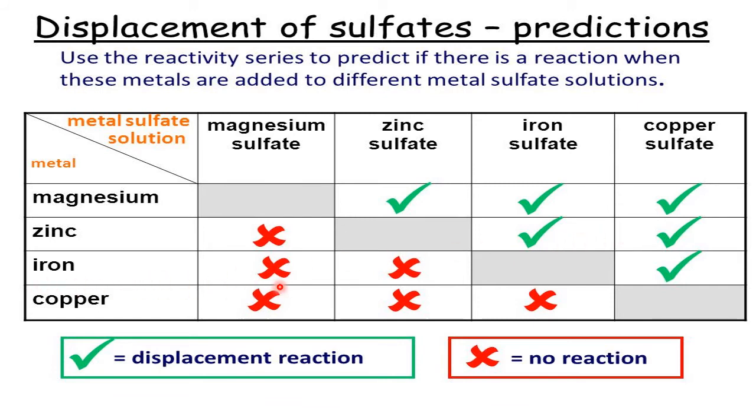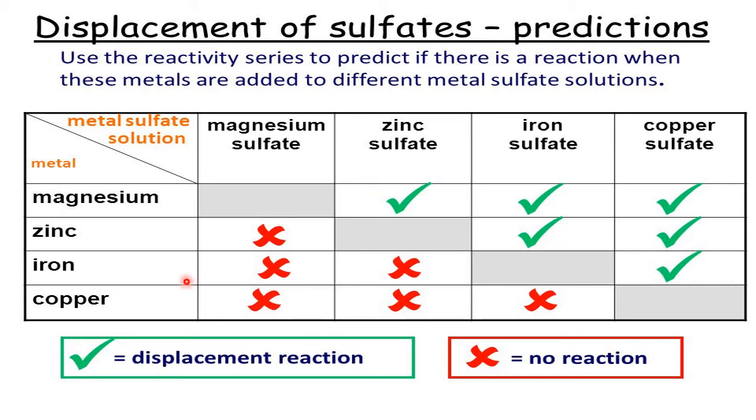Iron with magnesium sulfate, magnesium is more reactive, so free iron is not reactive enough. No displacement, no reaction. Iron with copper sulfate, iron is definitely more reactive than copper, so iron displaces the copper. So the reaction happens here.